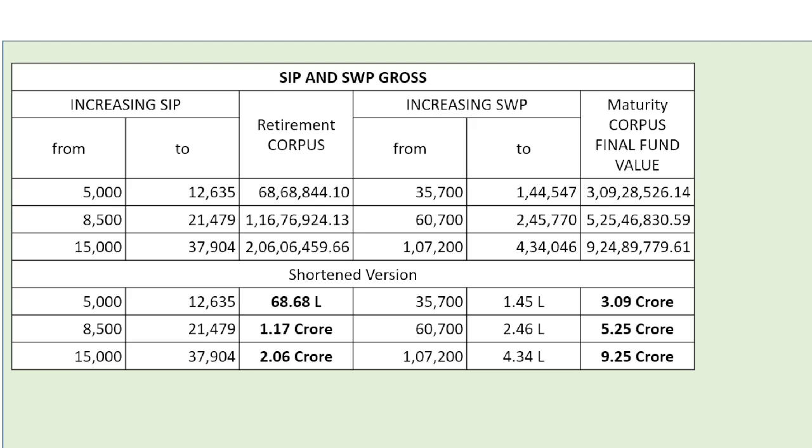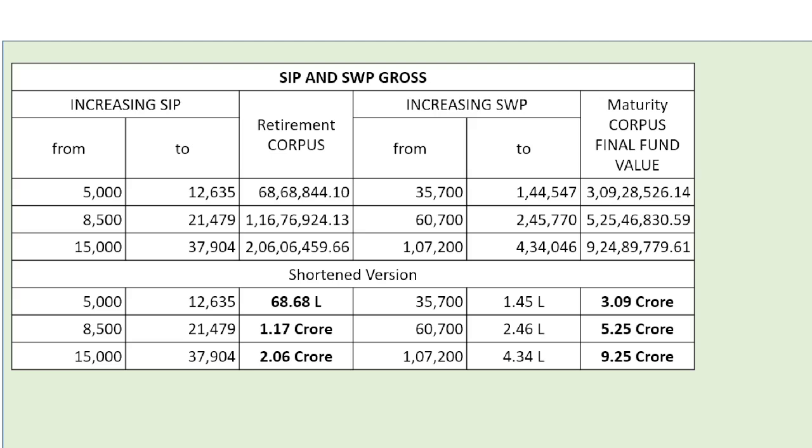SIP and SWP gross. Say on investing in increasing SIP, that is a step up SIP, start with 5,000 rupees and in 20 years the SIP would be 12,635.